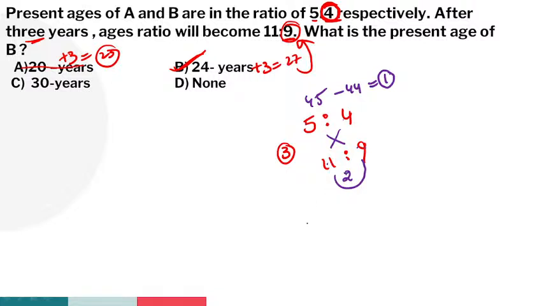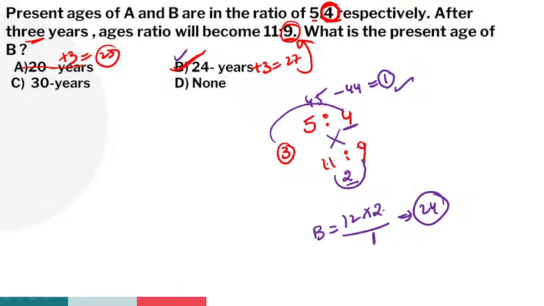Next, coming to the third step. We have to find out the present age of B. So B is how many parts here? 4 parts. After how many years? 3 years. 4 3s are 12, into step 2 difference by step 1 difference. 12 2s are 24. That's why option B is the right answer, guys here.